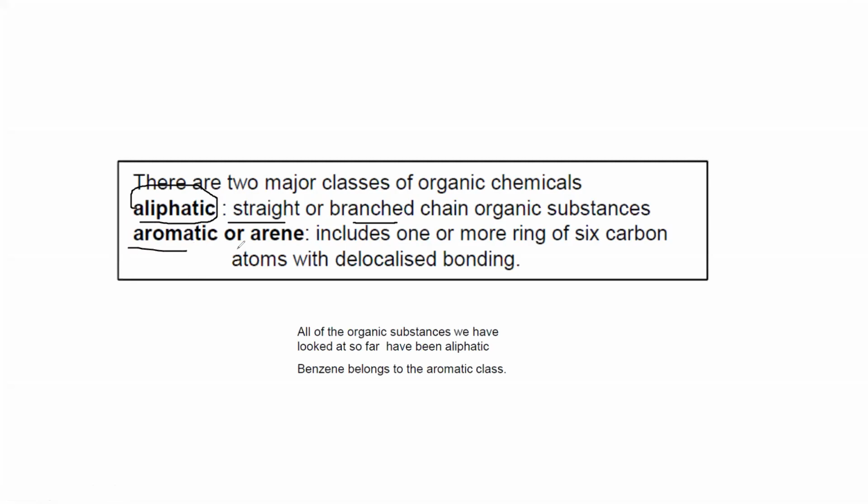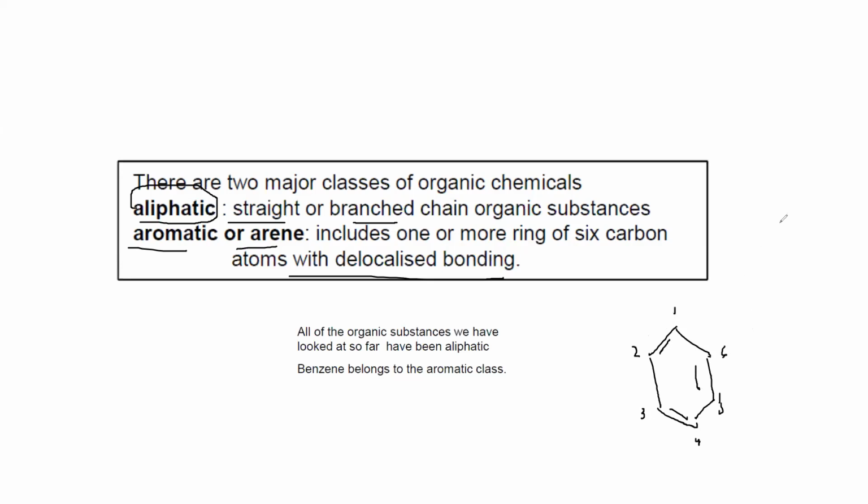Aromatic. What are aromatic compounds or arenes? They include one or more rings of 6 carbon atoms with a delocalized bond. So aromatic compounds always have this skeletal formula, a ring of 6 carbons with a delocalized electron. What does delocalized mean? The double bond can be between 1, 2, 3, 4, 5, 6. So the double bond can be between 1 and 2, 3 and 4, and 5 and 6.